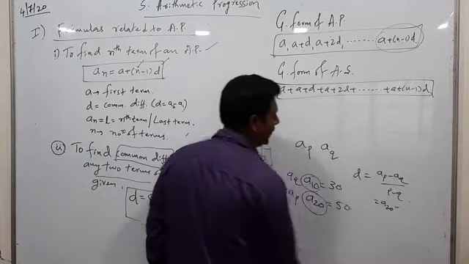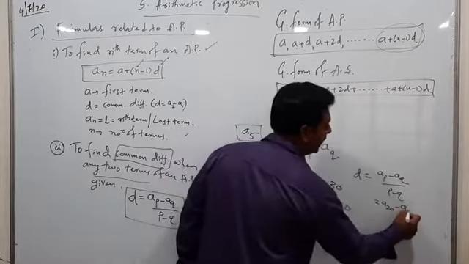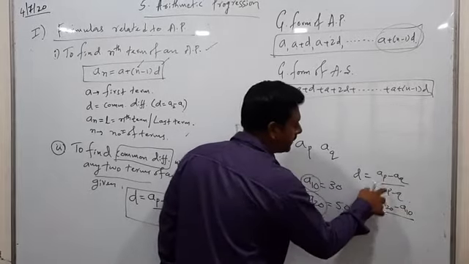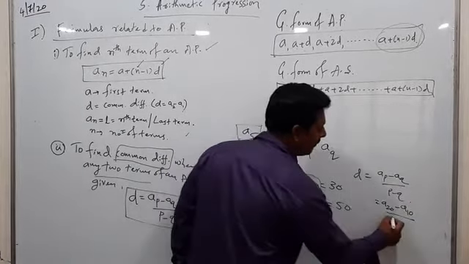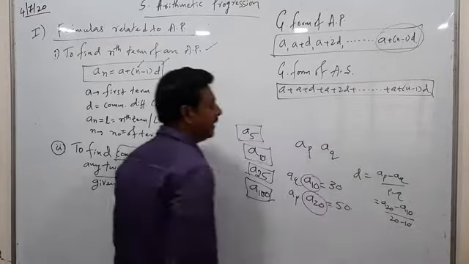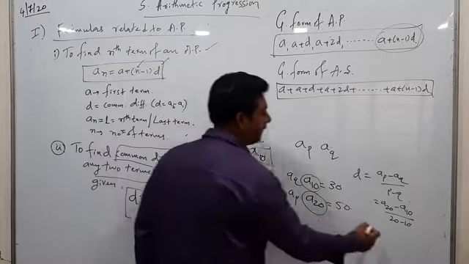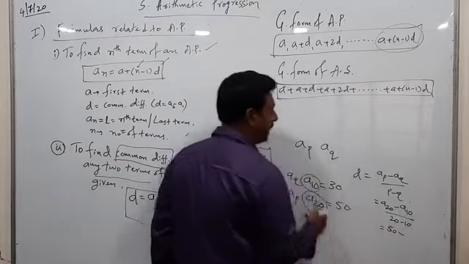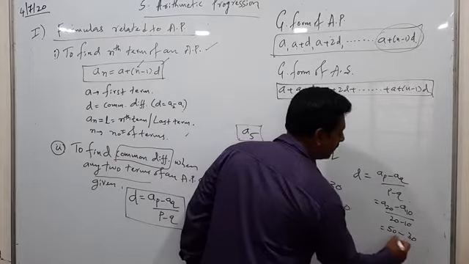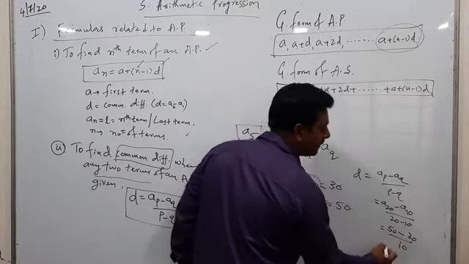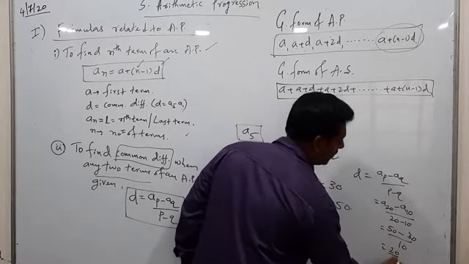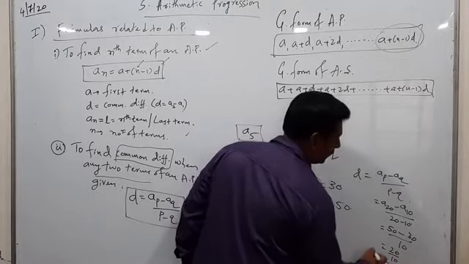A20 minus what is A10? A10 divided by, the number below it has come below, then it will be 20 minus 10. A20 value is 50 minus A10 value is 30, divided by 10. 50 minus 30 is equal to 20, divided by 10, and d is equal to 2.